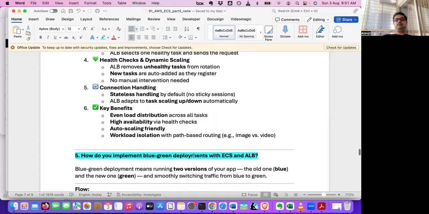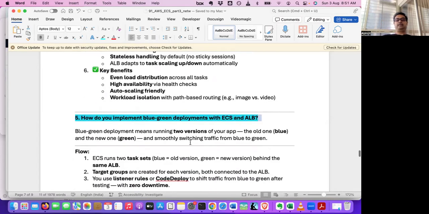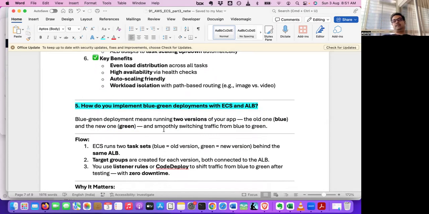How do you implement blue-green deployment with ECS and ALB? Blue-green deployment, as we discussed, means running two versions of your app. One is the old one, blue, and the new one is green. And why is blue-green deployment required? Because you don't want downtime. Already some old things are running, and